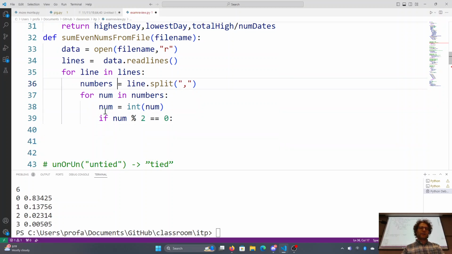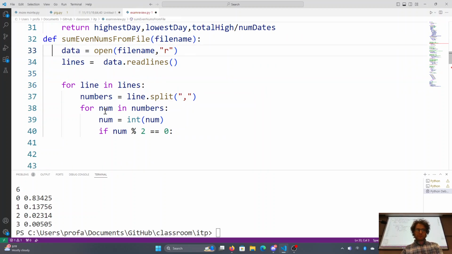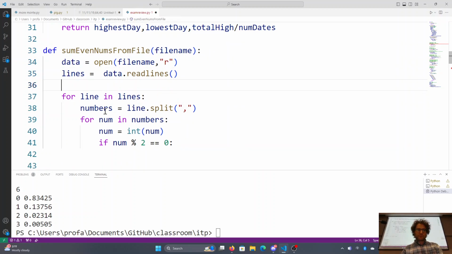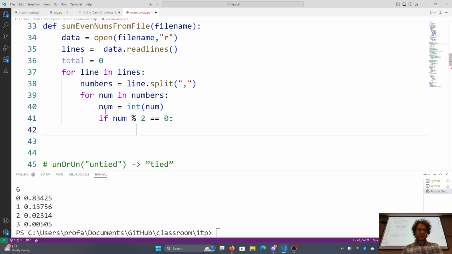So now, if that's the case, then I want the sum of all the even numbers. In that case, I'll need to do a running tally. So over here, we will do total is equal to 0. If the number is even, sorry, not num, but total plus equals num.